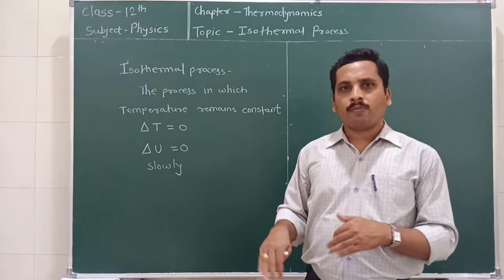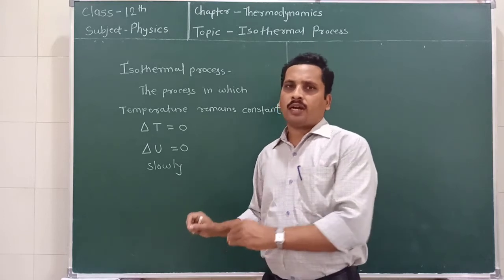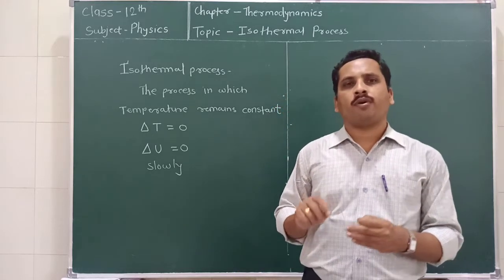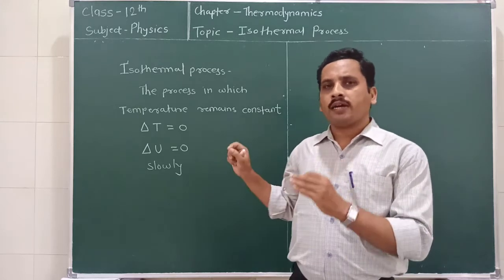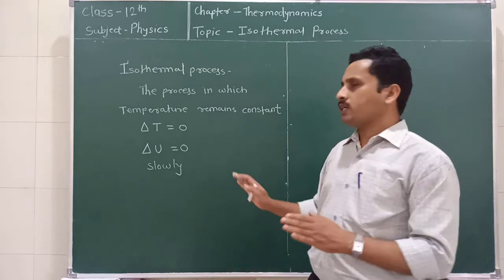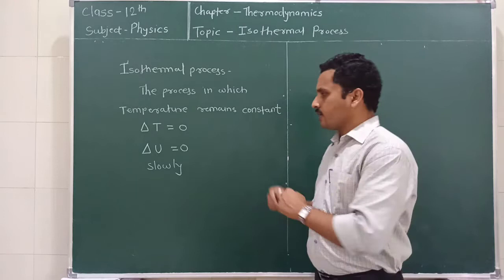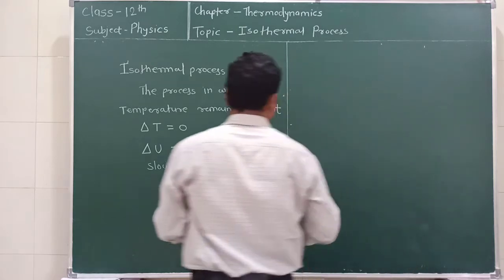Now after this we are going to determine a simple equation for the work done by a thermodynamic system during an isothermal process. So how can we start?